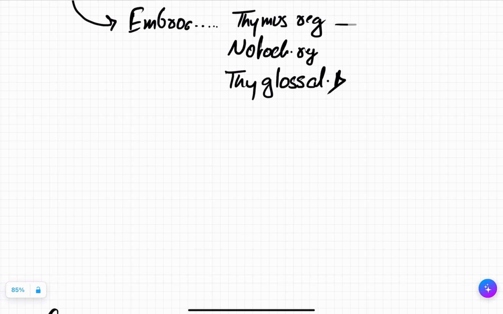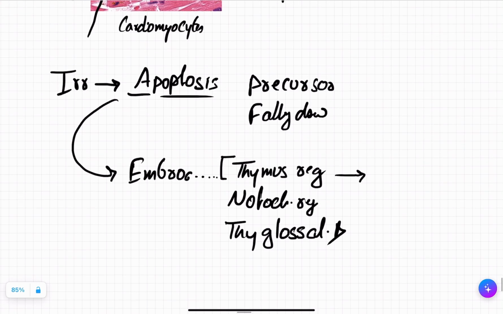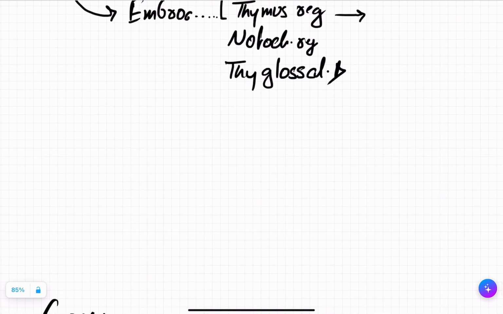You don't need your thymus after your teenage. Why? Because your body cells are already mature to take care of it. So this is not under the embryonic. I just want to say apoptosis is an irreversible way of atrophy, and mostly in the physiological condition it takes place during the embryonic development. For example, the atrophy of notochord, the regression of the thyroglossal duct, and so on, and also the thymus regression after the teenage.